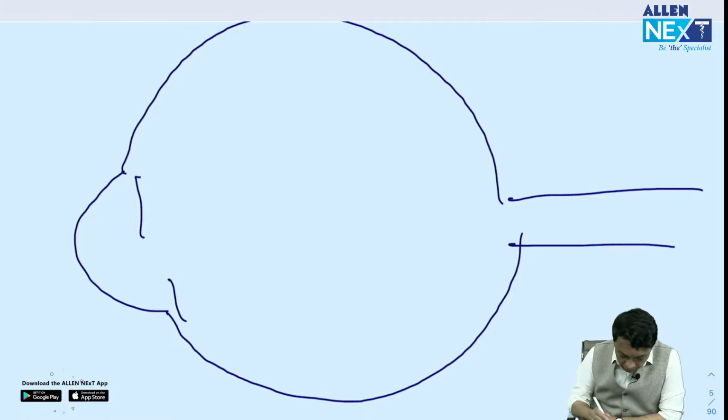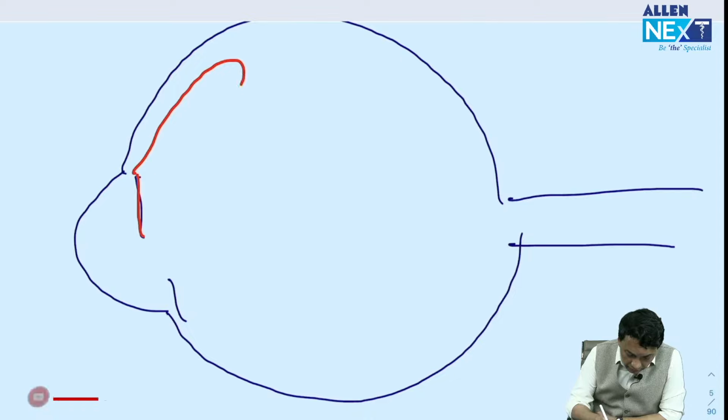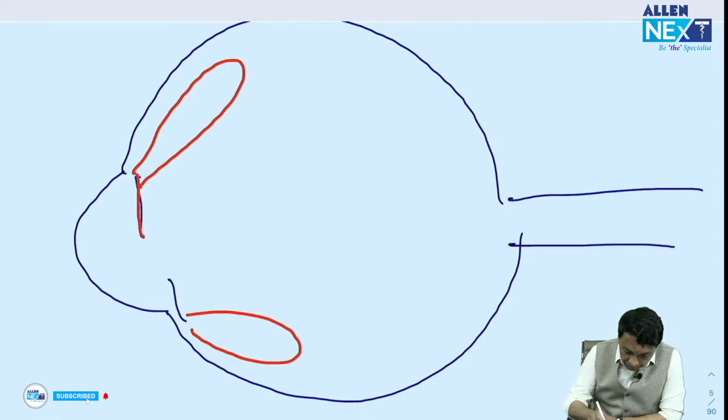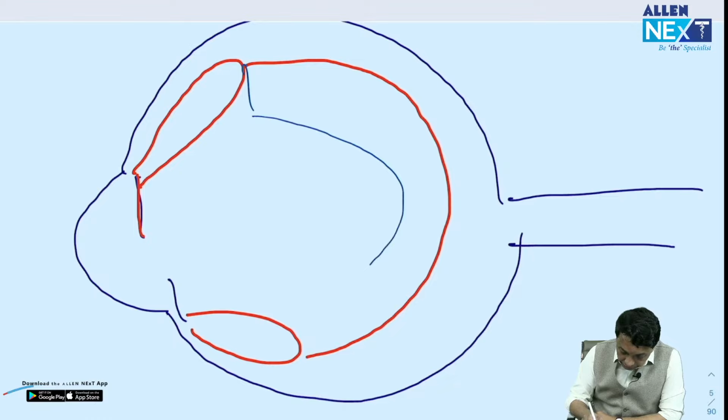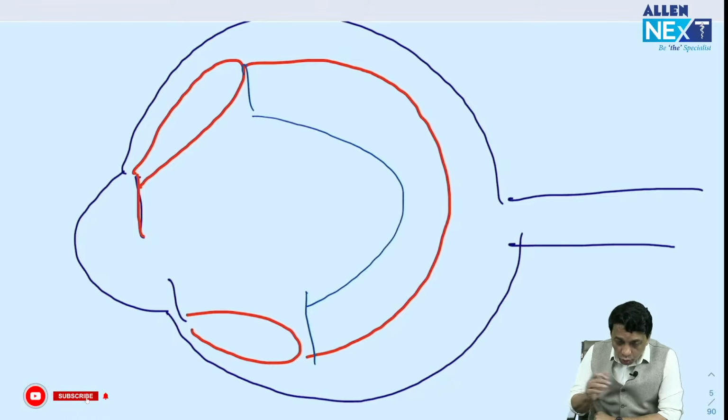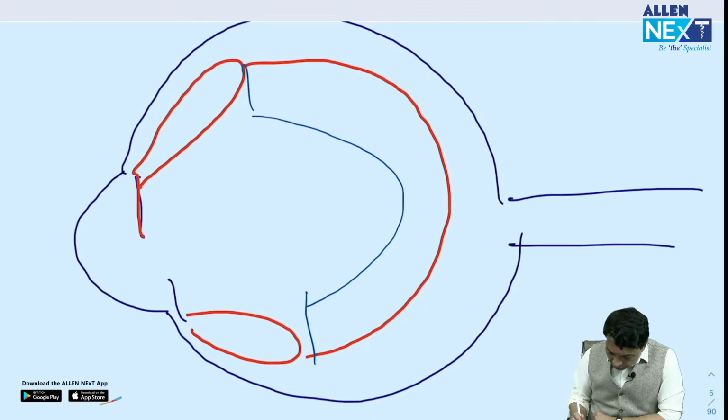Draw this uvea: red iris, ciliary body, choroid, and then the blue one, usually the retina. Very well. So you've got the 3 layers. In 5 strokes, we draw the eye.